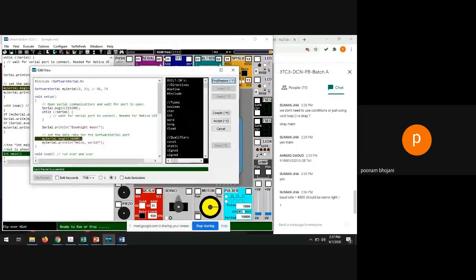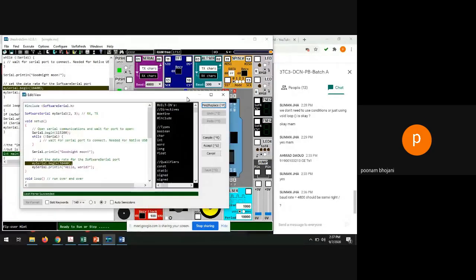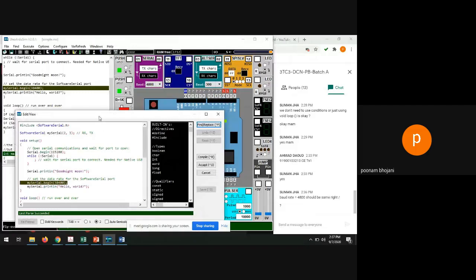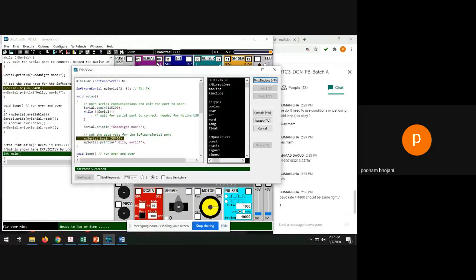So what I want to do is use one header file, that is SoftwareSerial.h, in which you can use this serial port as your desired port to transmit and receive. Now I will give this port a name, let's say mySerial. In SoftwareSerial, my serial port will use pin number 2 and 3.